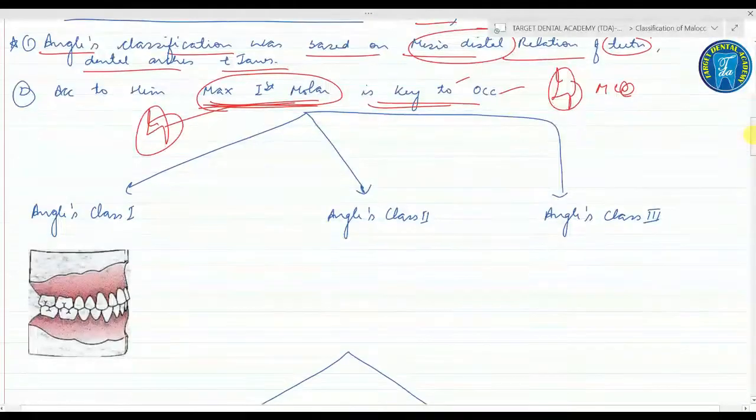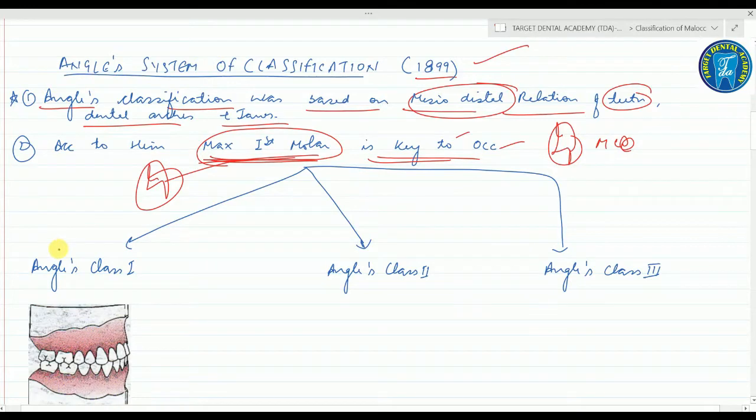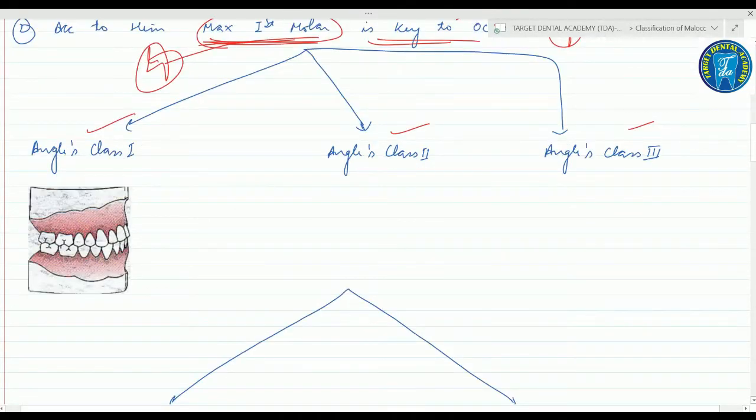So Angle gave three classifications: class 1, class 2 and class 3. So starting with the Angle's class 1. In this, this is the upper molar and this is the lower molar. So Angle defined class 1 malocclusion such that the mesiobuccal cusp of the upper permanent maxillary first molar occludes into the buccal groove of the mandibular first molar. This is what the Angle's class 1 is.